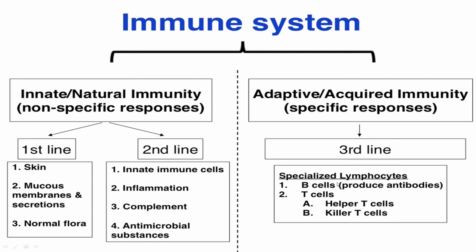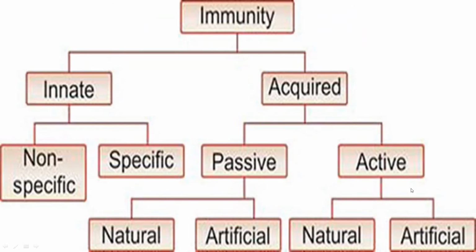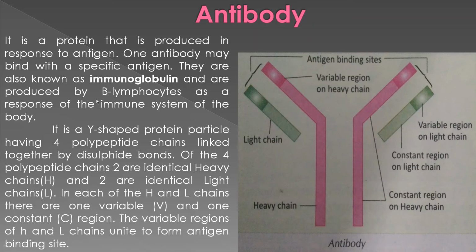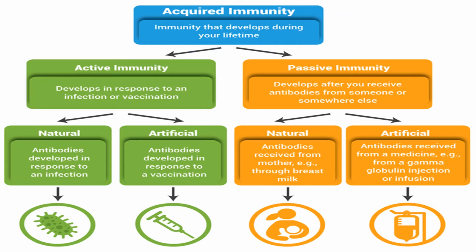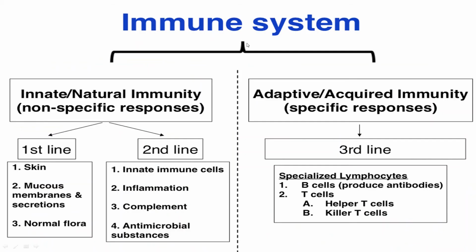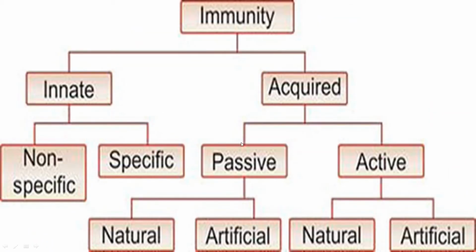Okay, B lymphocytes and T lymphocytes. B lymphocytes produce antibody. You have seen here that it is produced by B lymphocytes. T cells can be of two types, helper T cells and killer T cells. Clear? Okay. Next, acquired immunity. What is acquired immunity? Immunity that develops during lifetime. It can be divided into active and passive, and both can be further divided into natural and artificial.